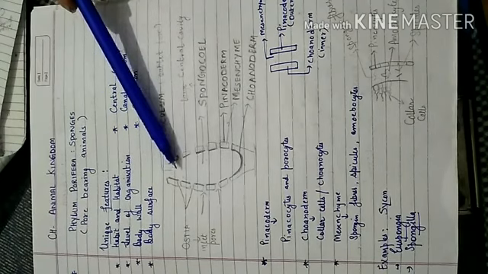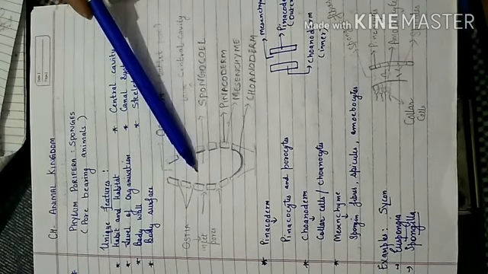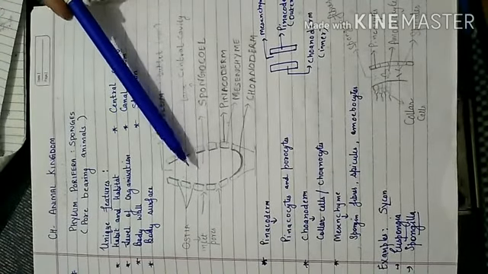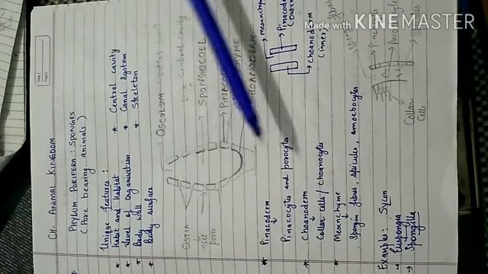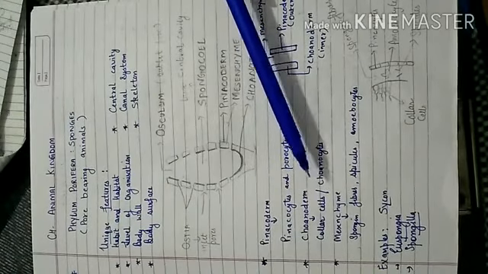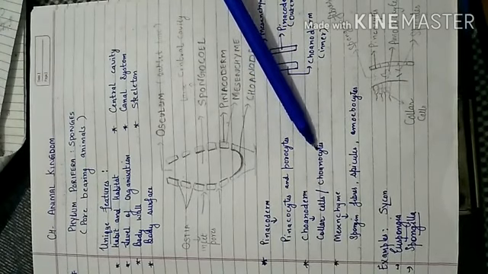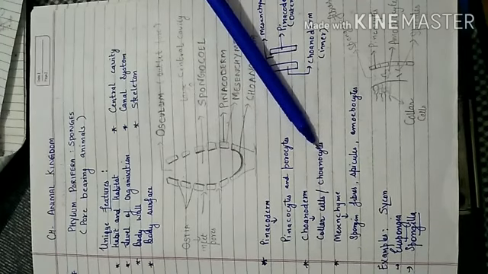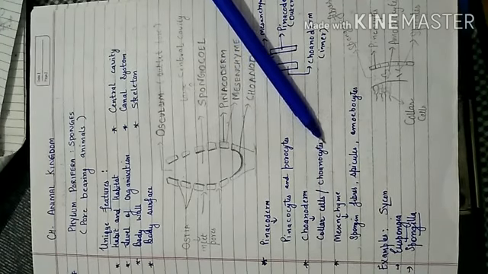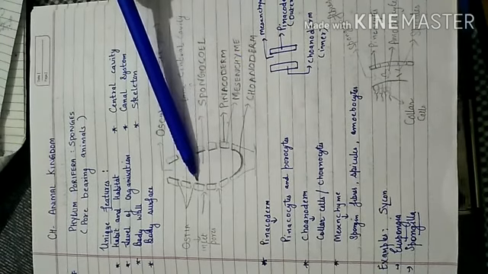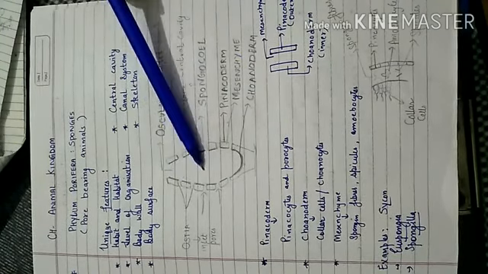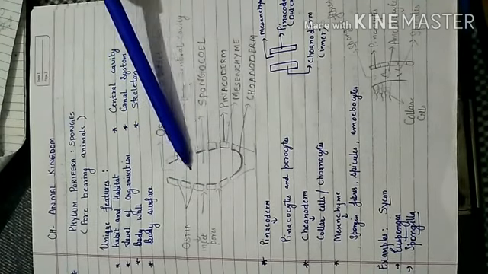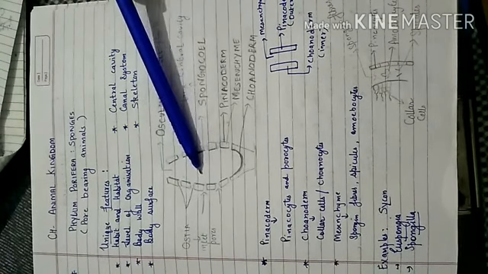So the canal system basically generates the water current, which will help in the exchange of material between the external medium and the body of the sponge. So this is the role of the choanoderm. The choanoderm consists of cells known as choanocytes, also known as collar cells. These are very specialized cells since they have the flagella, so they are known as flagellated cells, and the constant beating of the flagellated cells generates a water current which will help in the exchange of material between the external medium and the body of the sponge.